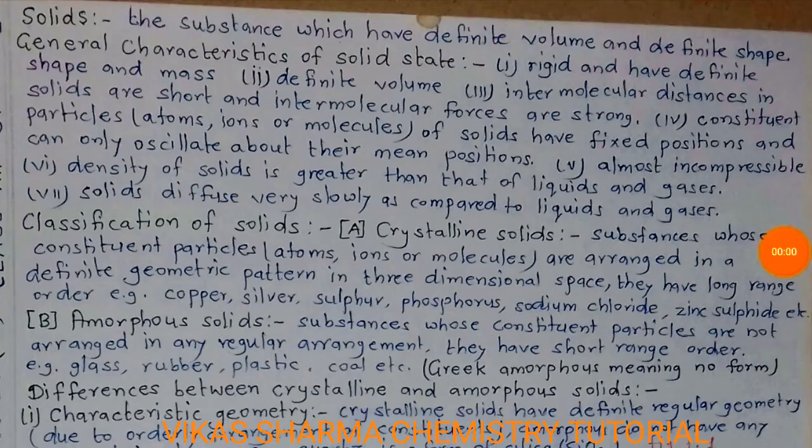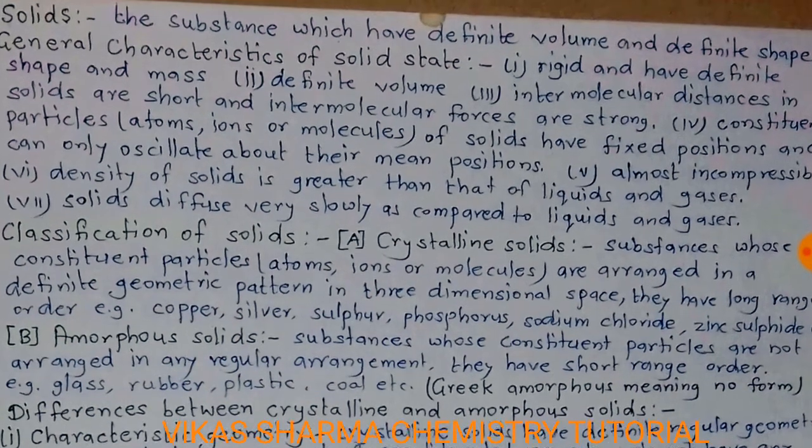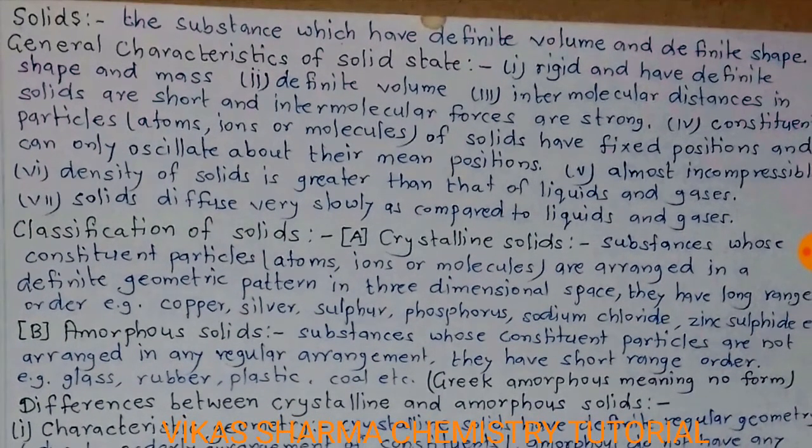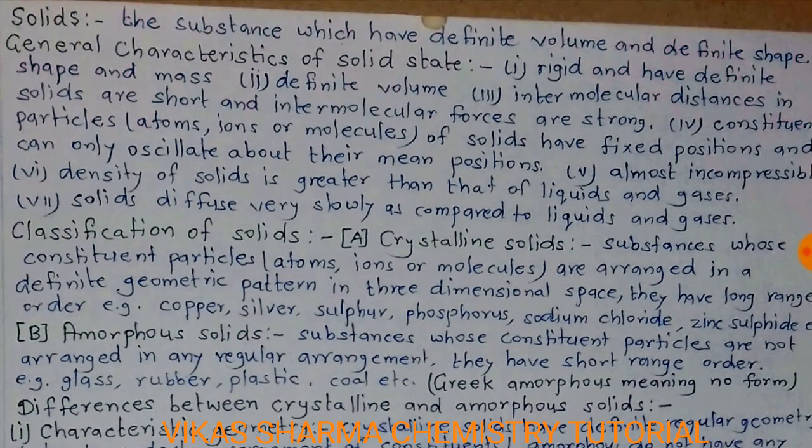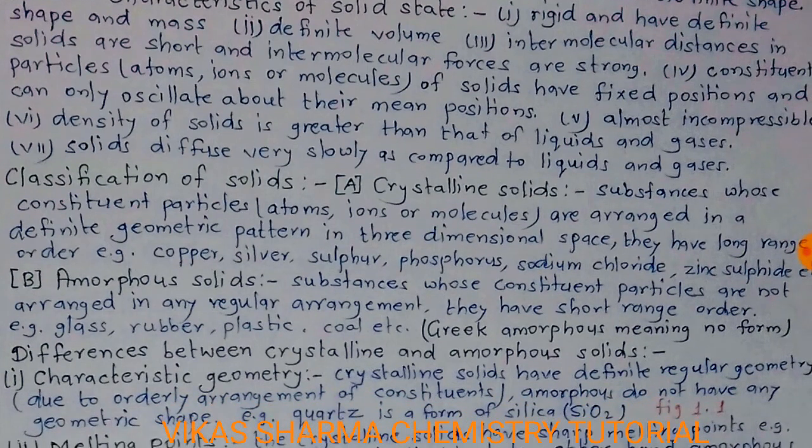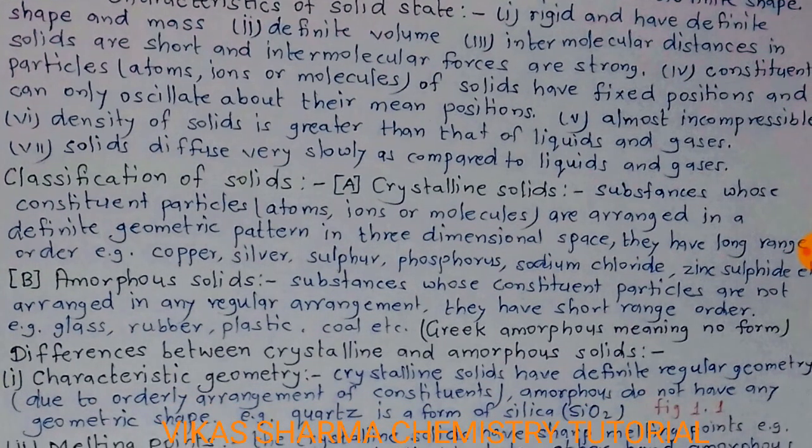Dear student, today we start a chapter, Solid. So the first question raised in our mind: what are solids? The substances which have definite volume and definite shape. The general characteristics of solid state: rigid and have definite shape and mass, definite volume. Intermolecular distances in solids are short and intermolecular forces are strong.